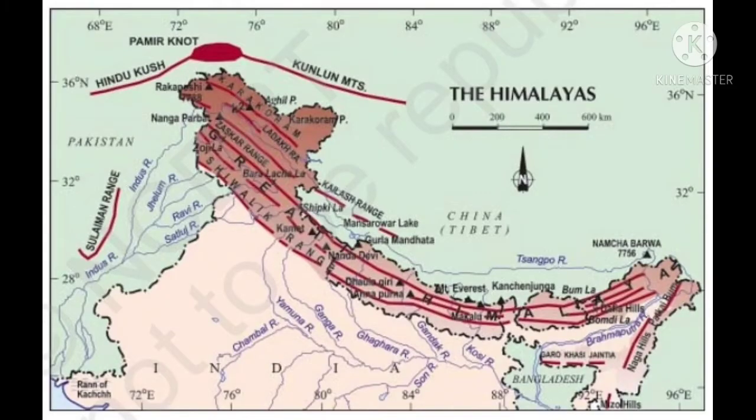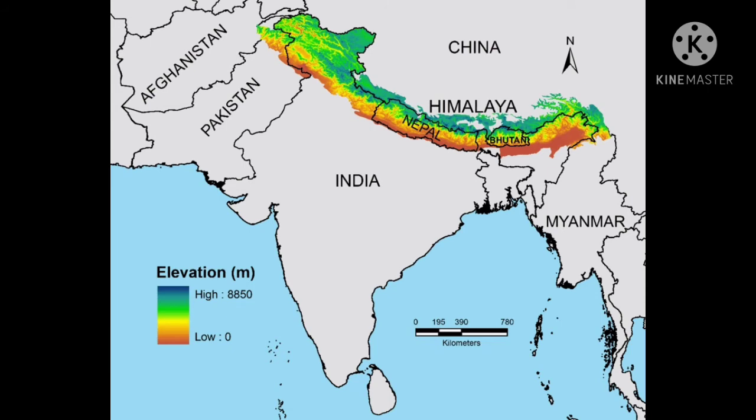Students, our next topic is the smiling face of our country. Under this, we are going to discuss the physical features of India, which are the Northern Mountains, the Northern Plains, the Plateaus, the coastal plains and islands. First of all, we are going to talk about the Northern Mountains. The Northern Mountains are in the northern border of India from Jammu Kashmir to Arunachal Pradesh. They are called young mountains because they were formed in the latest geological period.